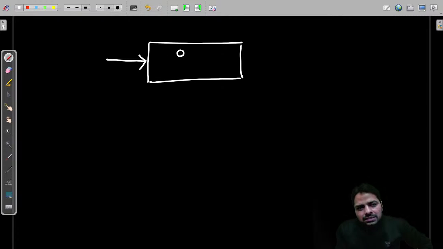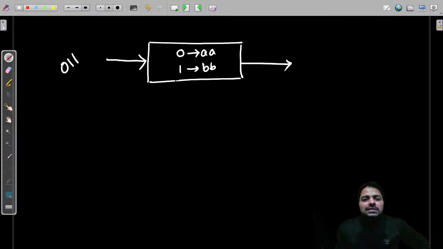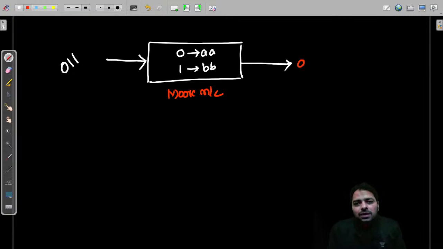Here, for 0 I want to produce double A, and for 1 I want to produce double B. Then if I give 0 double 1, what is the output produced? This is my functionality: replace 0 with double A and 1 with double B. Then what do you get? If it is the Moore machine, the initial state produces, let's say, double A as the default. Assume that either double B, it's your choice. I don't know exactly; it depends on your machine.